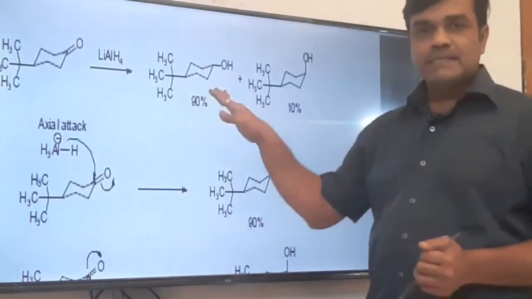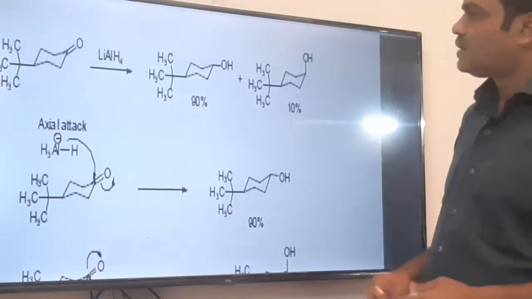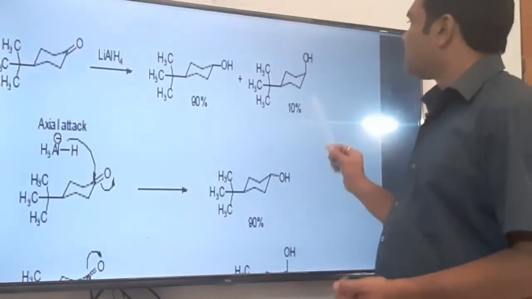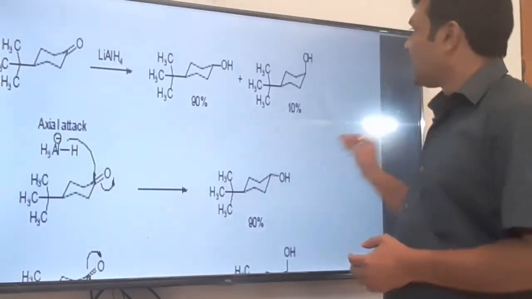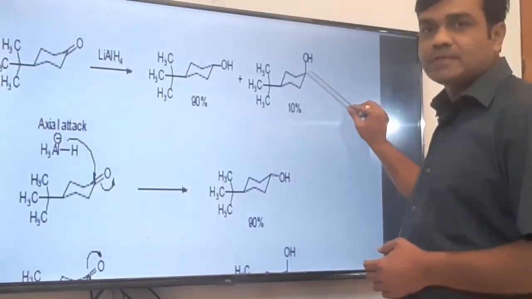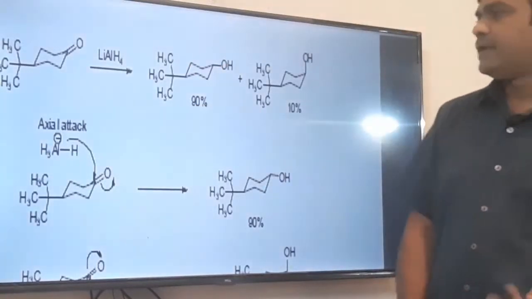So 90% chances are there of this. However, in a few cases the opposite may be the case. So 10% product is formed where the OH group is on the axial position and hydride is on the equatorial position. But the predominance is that this product will be obtained.